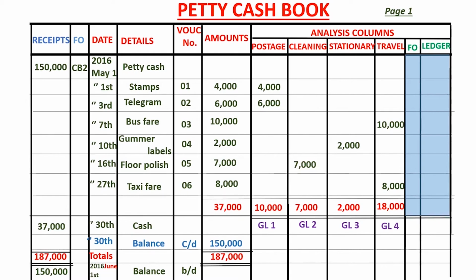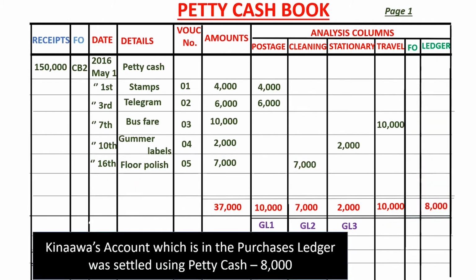Let me illustrate this. Let's say that a supplier was paid using petty cash. This means the supplier's account is not in the general ledger, but rather in the purchases ledger. When this happens, we put the supplier's figures in the ledger column. Now let's say Chinawa's account of 8,000 is in the purchases ledger, and it was settled using petty cash on the 28th. Here, we shall go ahead and fill in the details. So we shall say on 28th, in the details, we say it's creditor Chinawa, voucher number 6, the amount is 8,000.